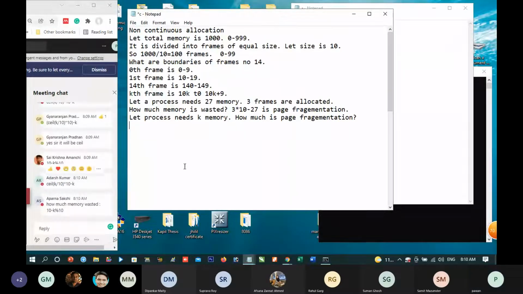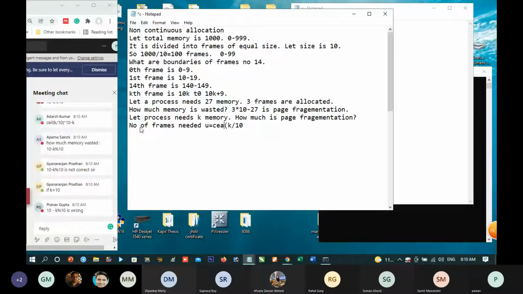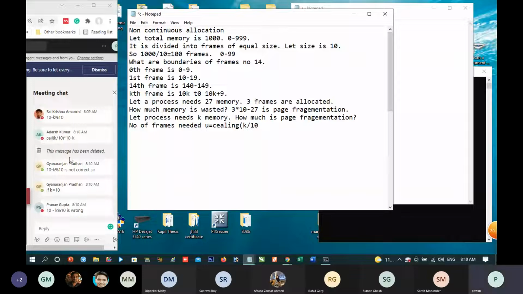Okay. Now, number of frames needed. Say U equal to K by 10 and we want its upper bound, or we can also call it ceiling. Others, why?